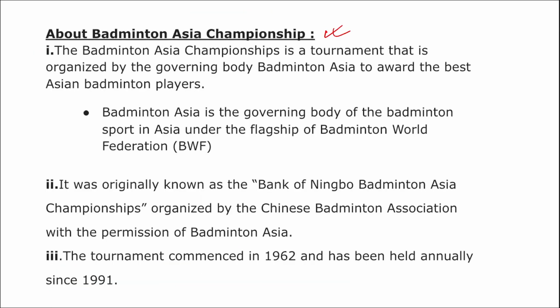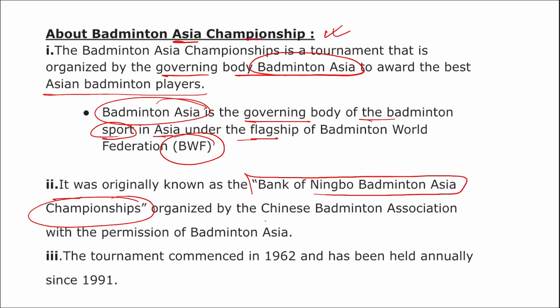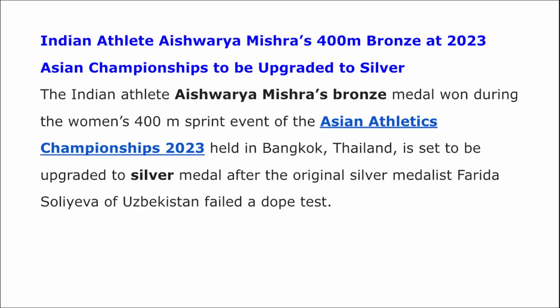If we talk about Badminton Asia Championship, this is the tournament that was organized by the governing body of Badminton Asia to award the best Asian badminton players. And Badminton Asia is the governing body of the badminton sport in Asia under the flagship Badminton World Federation, and it was originally known as Bank of Ningbo Badminton Asia Championship, organized by Chinese Badminton Association with permission of Badminton Asia. The tournament was commenced in 1962 and has been held annually since 1991.